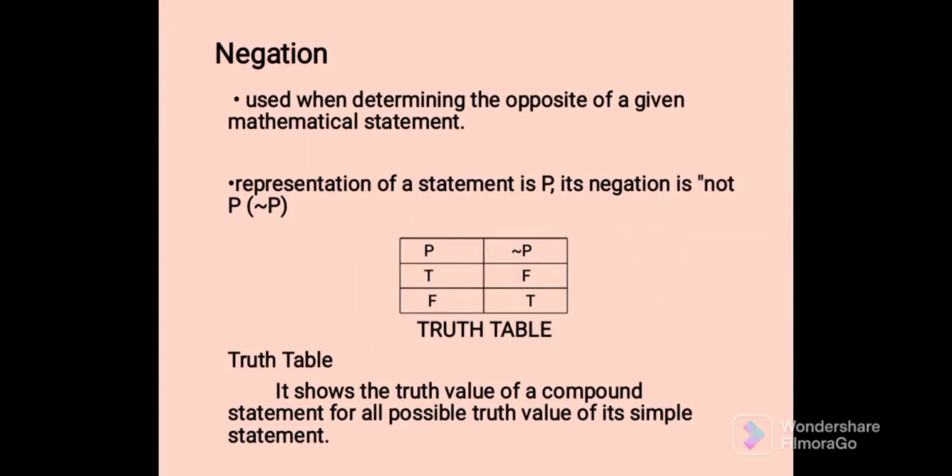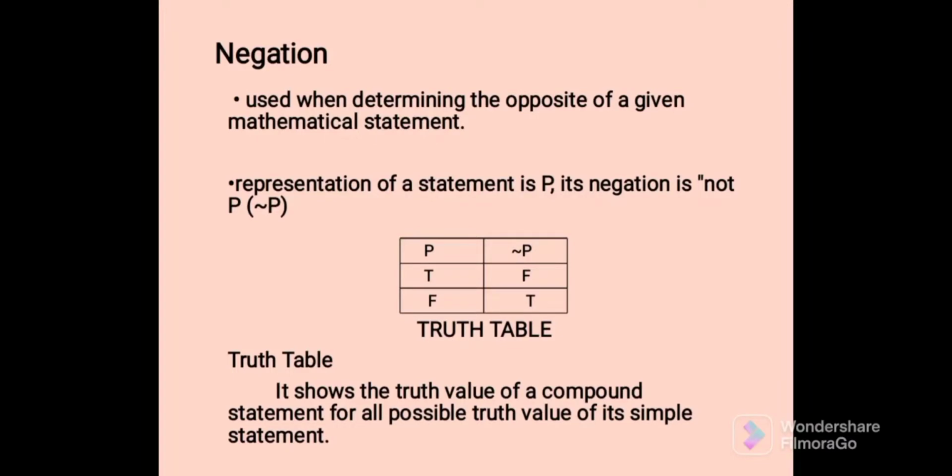As we see, it has a truth table. This is what we call a truth table. A truth table shows the truth value of a compound statement for all possible truth values. This is the statement P, this is the negation of P. If the statement is true, then the negation of P will be false.